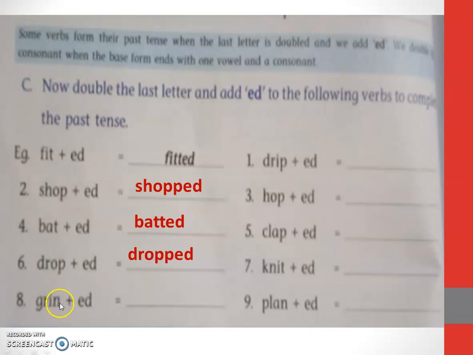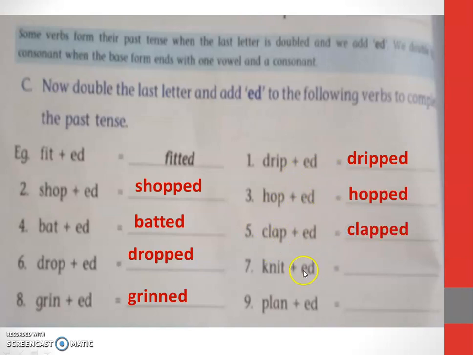Here N is the last letter, so it is doubled. Grinned. Here drip, PPD, hopped, clapped, knitted, TT, then plan, NNED. So this is the special case where you get a vowel before the last letter. In each word, you will be doubling the last letter.